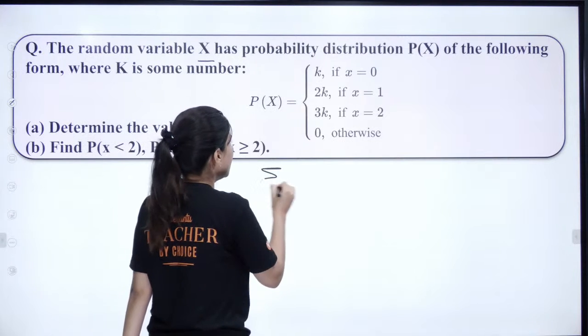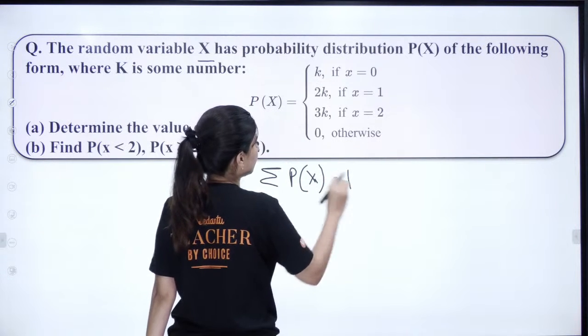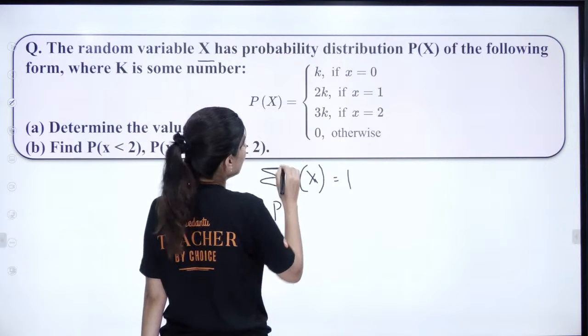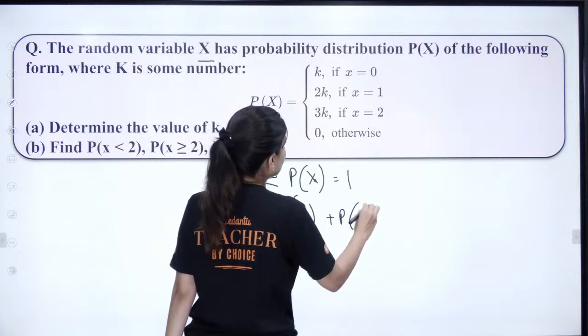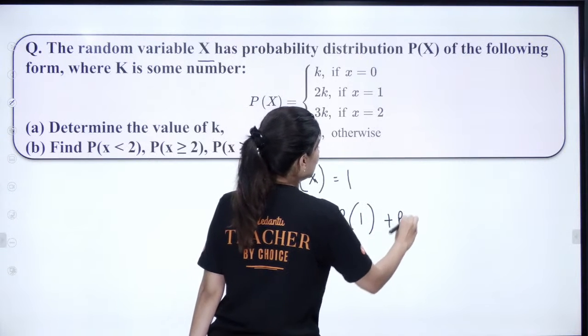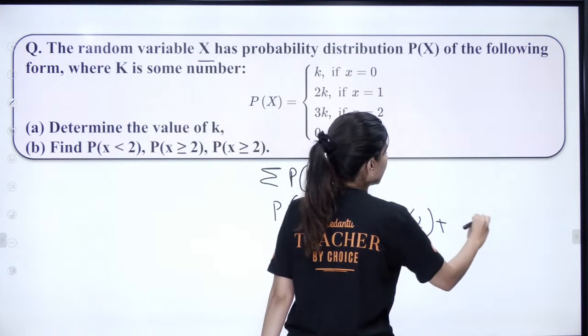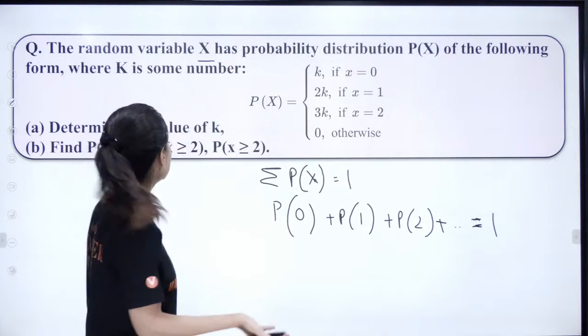Sigma p of x is equal to 1. So that means probability of 0 plus probability of 1 plus probability of 2 and so on, all the probabilities will be equal to 1. Probability of 3, 4, everything else will be 0.